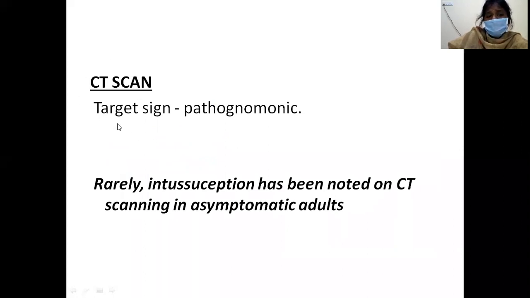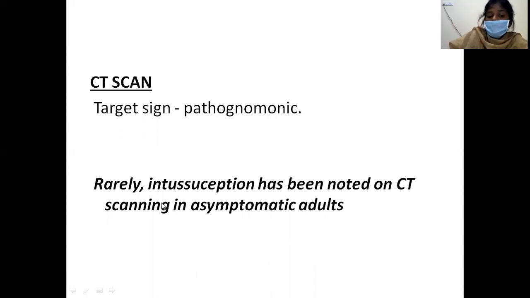So in case of CT scan also, you will find the target sign, which is pathognomonic. The advantage of CT scan is that it helps to find out the lead point. As we had discussed, pathological lead points are common in adults. So to know what the lead point is, the CT scan will be helpful. However, very rarely intussusception has been noted on CT scan in asymptomatic adults also.